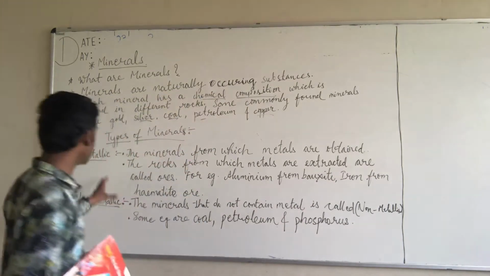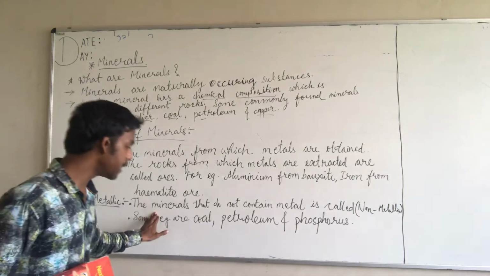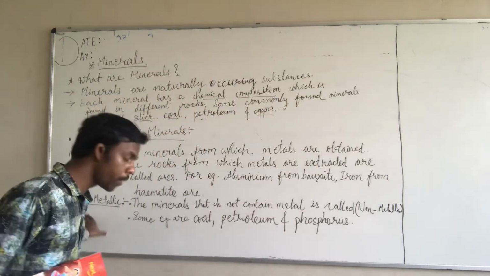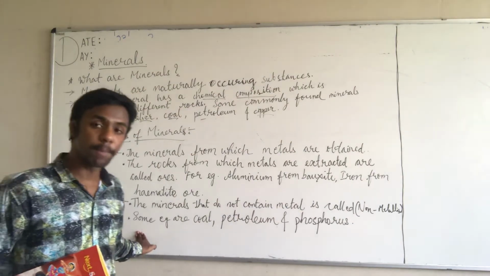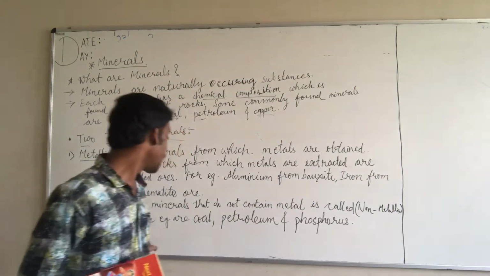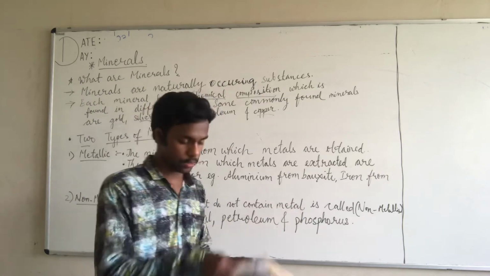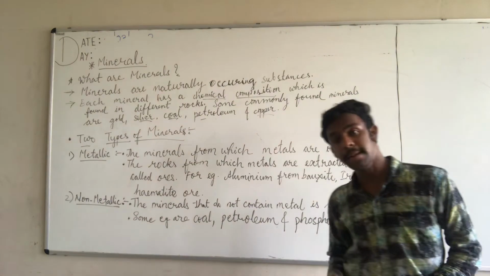Okay, so this is what a metallic mineral is. Now, non-metallic minerals are the minerals that do not contain metal. Which are certain examples of non-metallic minerals? They are gold and petroleum as well as phosphorus. Okay, they are examples of non-metallic minerals.